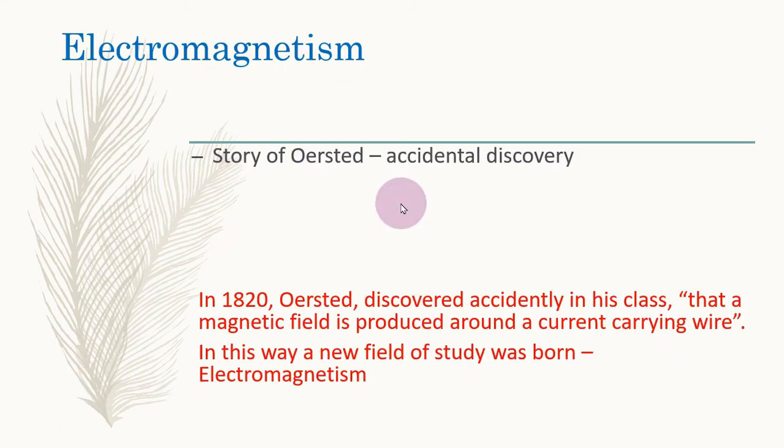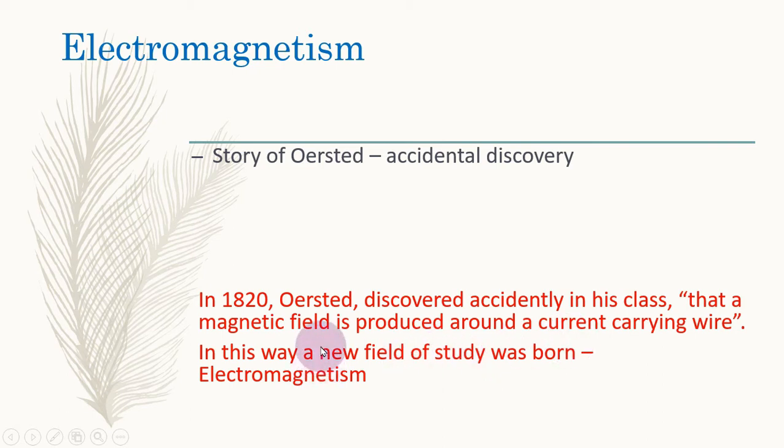Before defining electromagnetism, there is a story of Oersted, and that is like an accidental discovery. In 1820, Oersted discovered accidentally in his class that a magnetic field is produced around a current carrying wire. In this way, a new field of study was born, and that was electromagnetism.